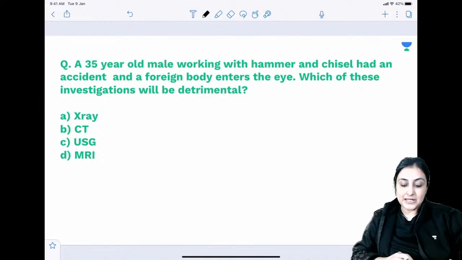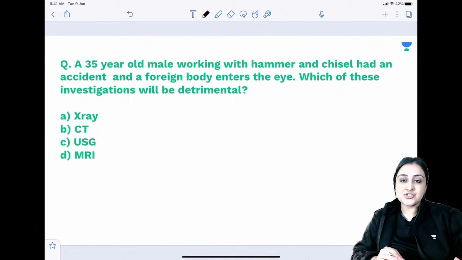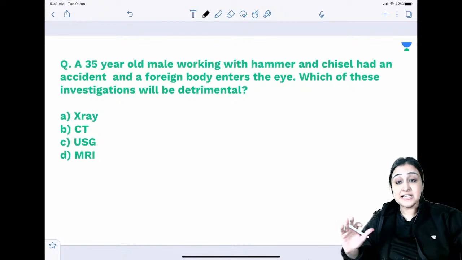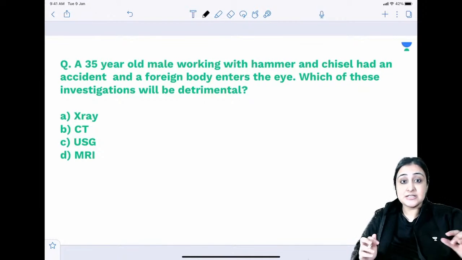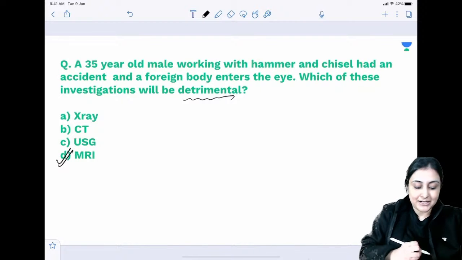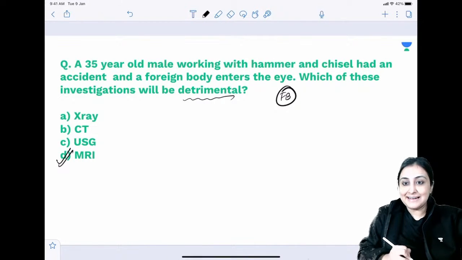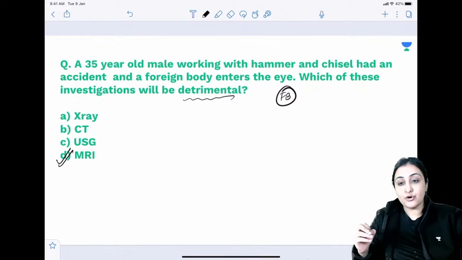35-year-old male working with hammer and chisel had an accident and a foreign body enters the eye. Which of the following investigations will be detrimental? Again, this is an example of a question wherein you can get this wrong if you jump to the answer. What investigation will we do for foreign body? No, this is asking which is detrimental, which is contraindicated. So MRI, contraindicated. Remember this about foreign body, any metallic foreign body or any foreign body.